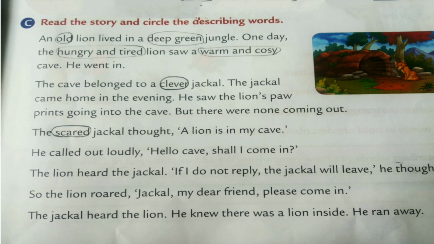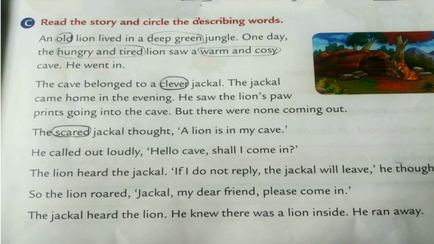An old lion lived in a deep green jungle. One day, the hungry and tired lion. How is the lion here now? It is hungry and tired. Both the words are describing words for this lion. So circle hungry and tired.